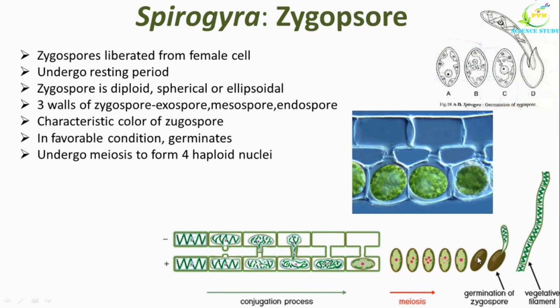The two outer layers, that is exospore and mesospore, burst and the innermost layer comes out as germ tube, as you can see here. It divides into 2 cells. The lower cell remains hyaline and functions as a rhizoidal cell, and the upper green cell divides repetitively to form the filament. Later on, due to division and redivision, the vegetative filament of the Spirogyra is produced, as you can see here.